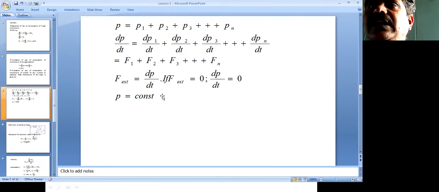So this is again an illustration of the law of conservation of linear momentum for a system consisting of n number of particles.